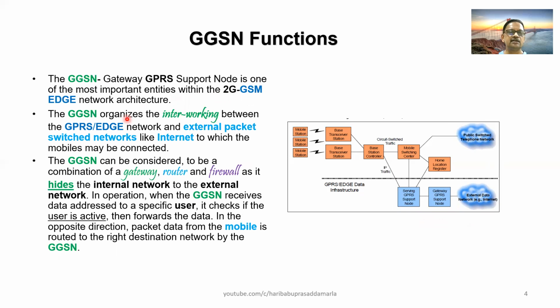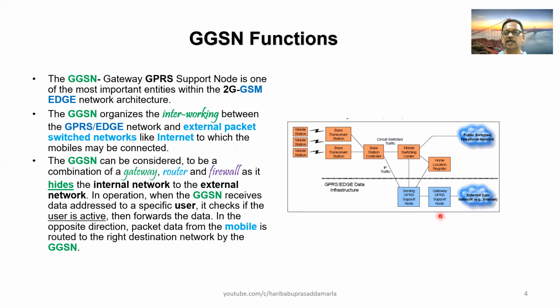The GGSN organizes interworking between the GPRS Edge network and external packet switched networks like the internet to which the mobiles may be connected. So this is the GPRS Edge internal network. This is the external network like the internet.